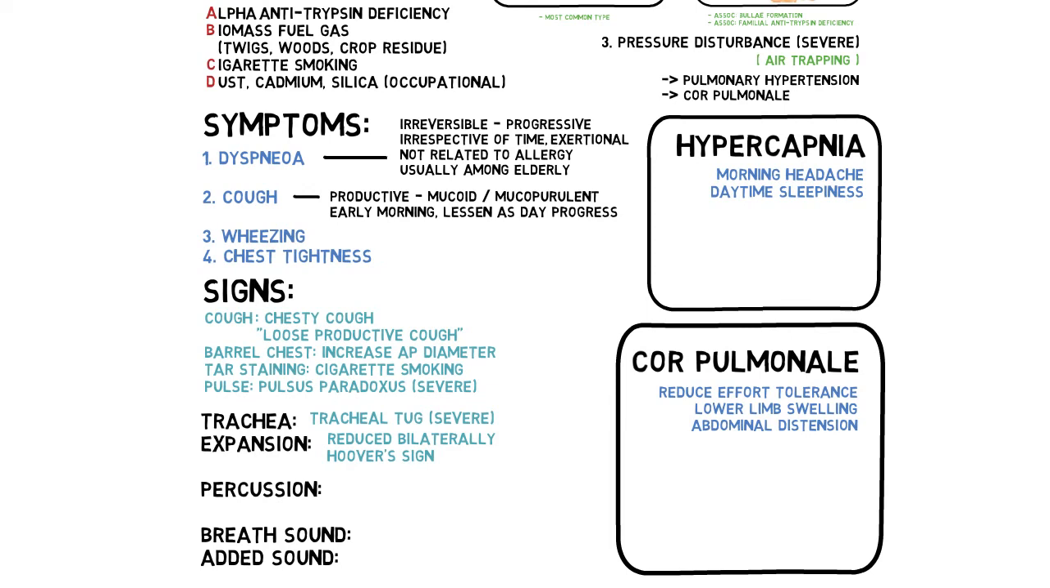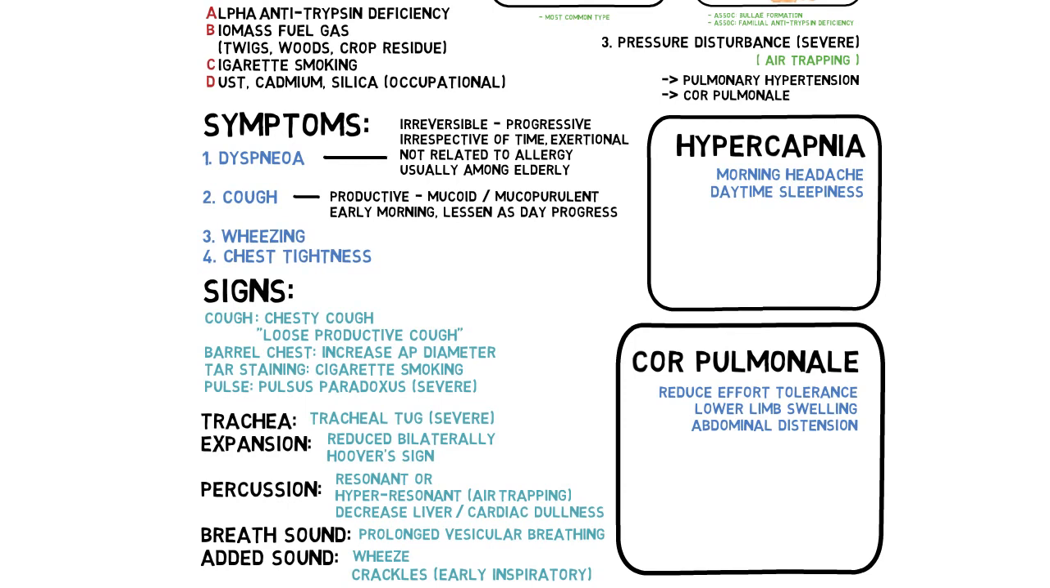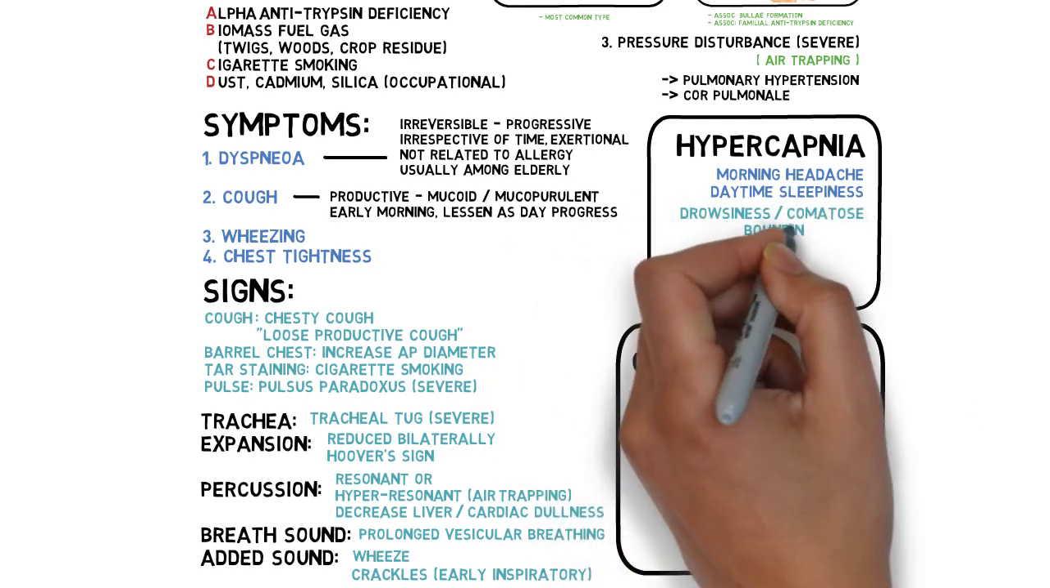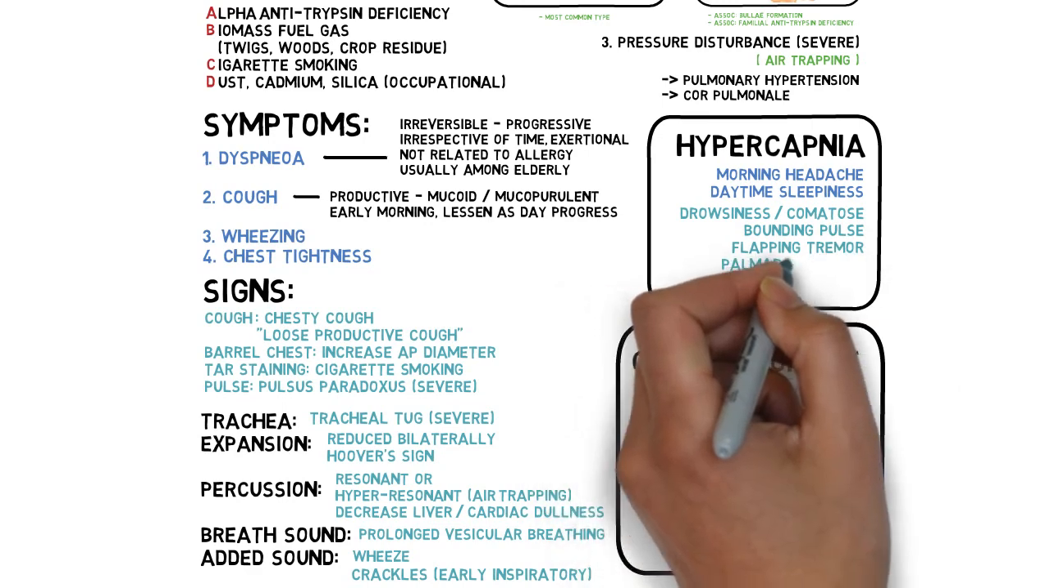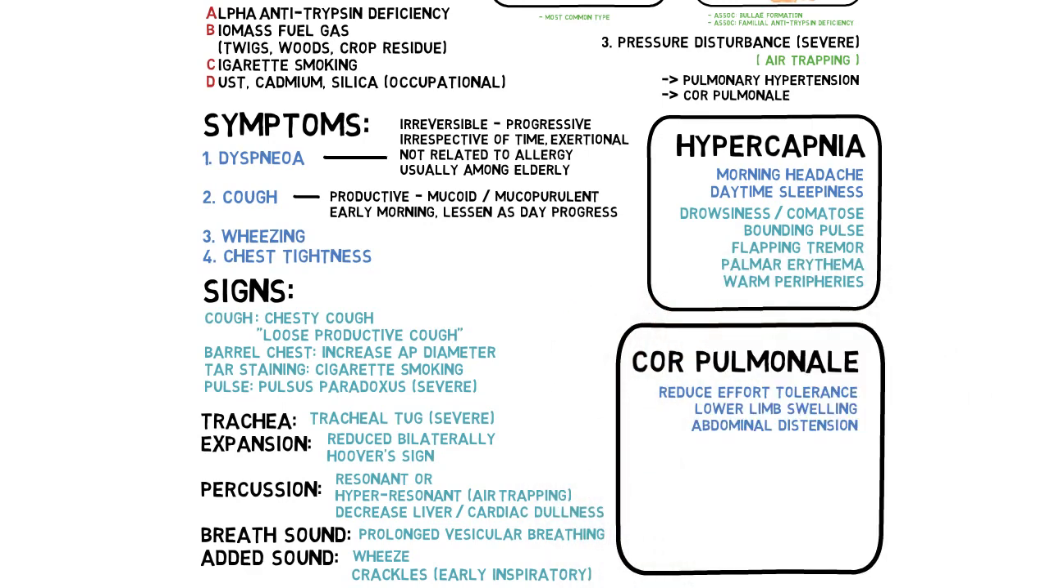The chest can no longer expand outwardly, so accessory muscle will pull the rib downwards during inspiration to increase the vertical dimension. Percussion is also similar, resonant or hyperresonant with emphysema, and prolonged vesicular breathing and respiratory wheeze. In addition to wheeze, patient may also have early inspiratory coarse crackles due to lung secretion in larger airway. Patient with hypercapnia, if severe, can be drowsy or comatose. Bounding pulse, flapping tremor or asterixis, pulmonary erythema, facial flushing, and warm peripheries are also signs of hypercapnia.